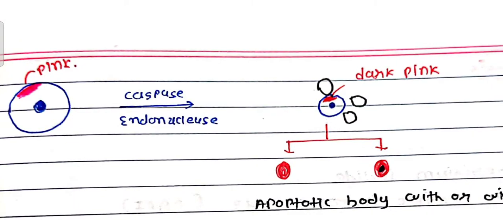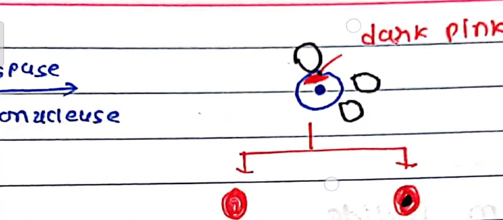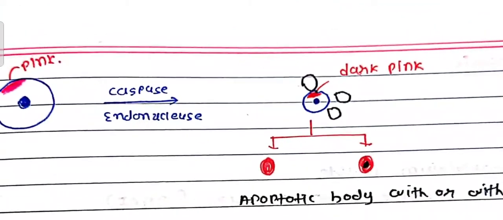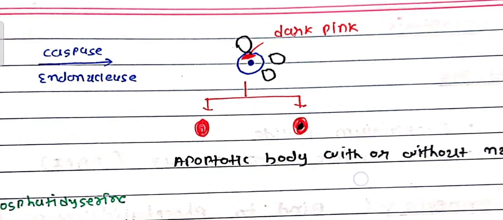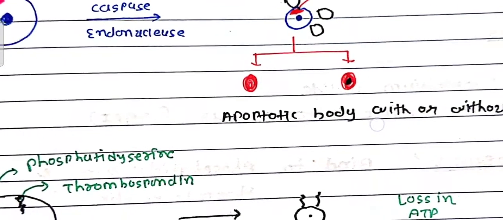As we know, if the protein is damaged, it becomes dark pink cytoplasm, and because of the apoptosis, residual bodies are seen. These residual bodies, with or without nucleus, are known as apoptotic bodies.